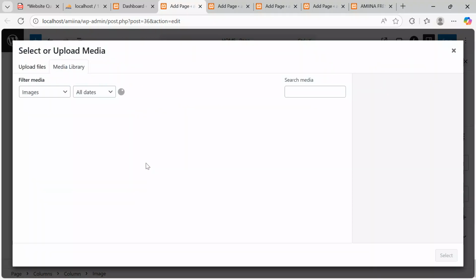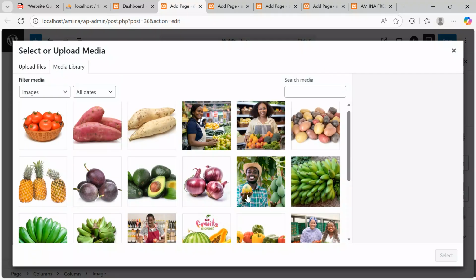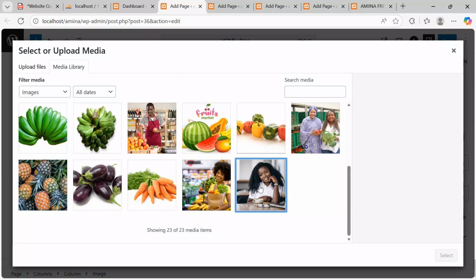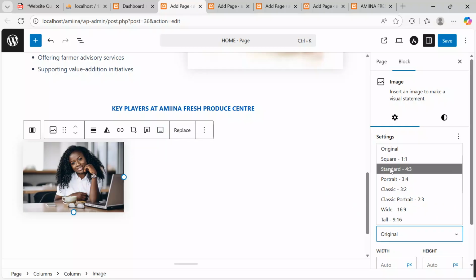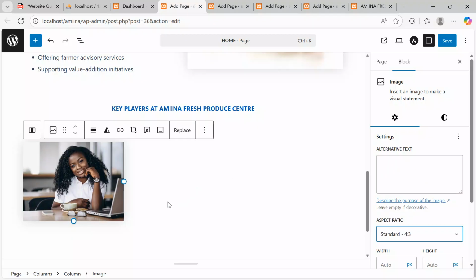I want to add Amina here. I say, where is my Amina? Yes, sir. Amina is over here. Click onto this button, and then I can also go on to add caption. Click and say after. We are going to keep it at standard. Yes. After keeping that standard, come add a caption. They will give us text.